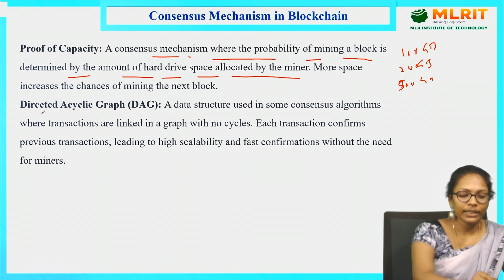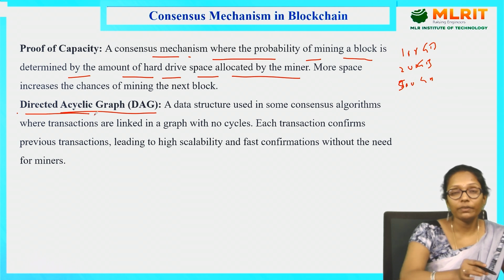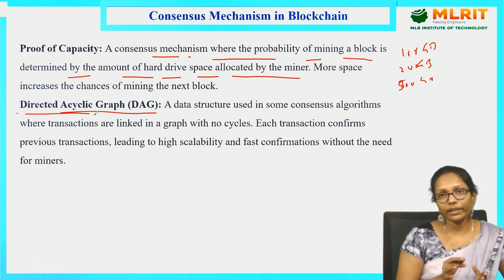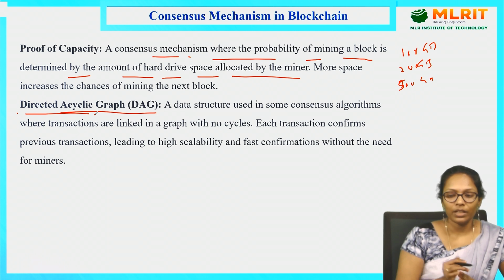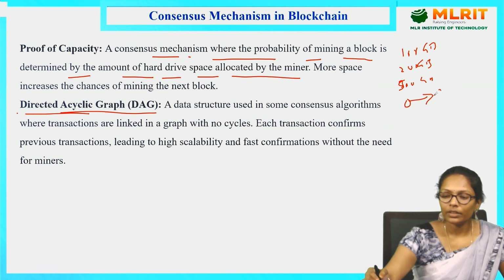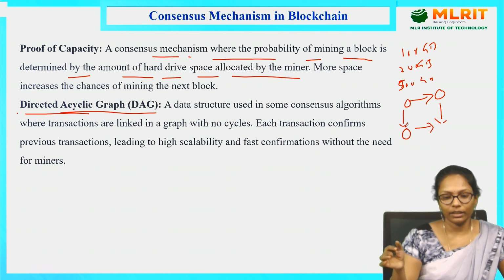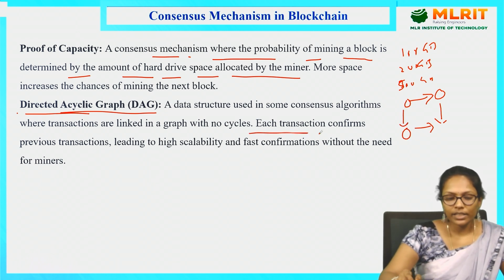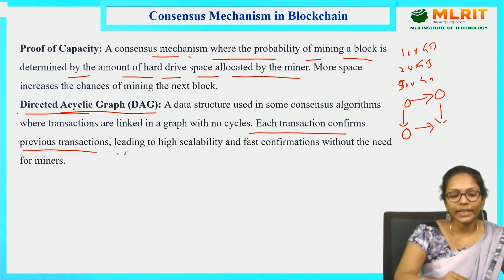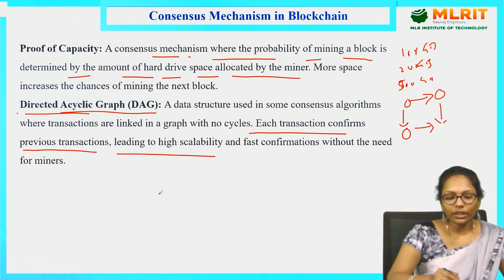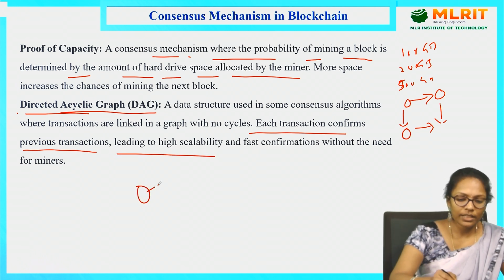Coming to the directed acyclic graph, the name itself tells that all the nodes will be connected like a DAG, directed acyclic graph. All these nodes are connected using a DAG, directed, and there is no cycle. It should not form any cycle. Each transaction confirms the previous transaction, leading to high scalability.